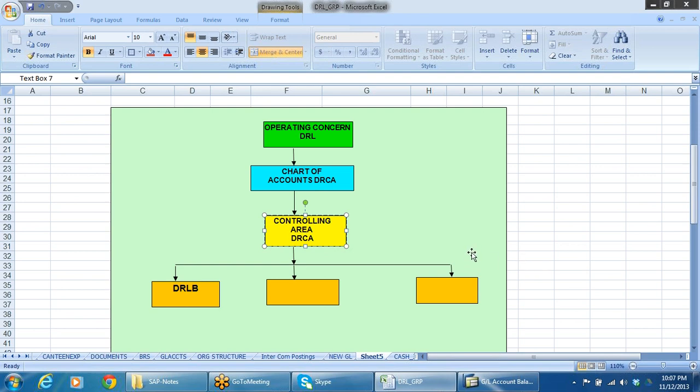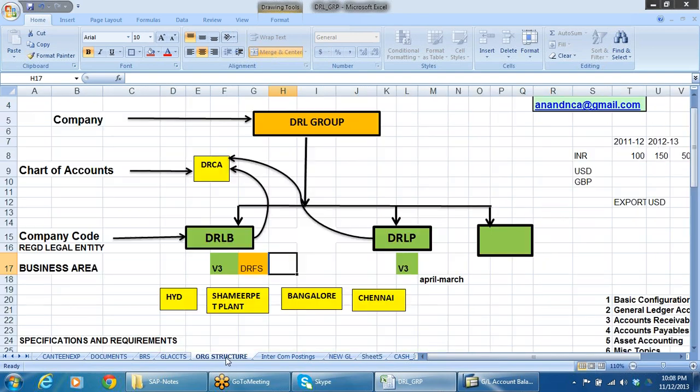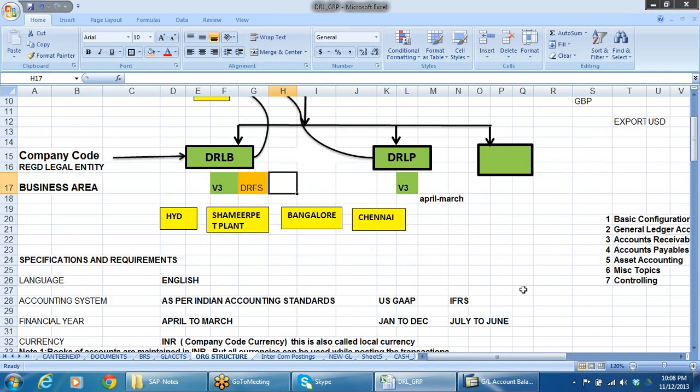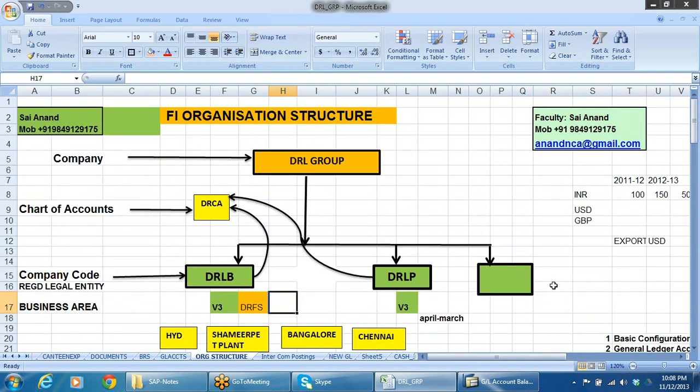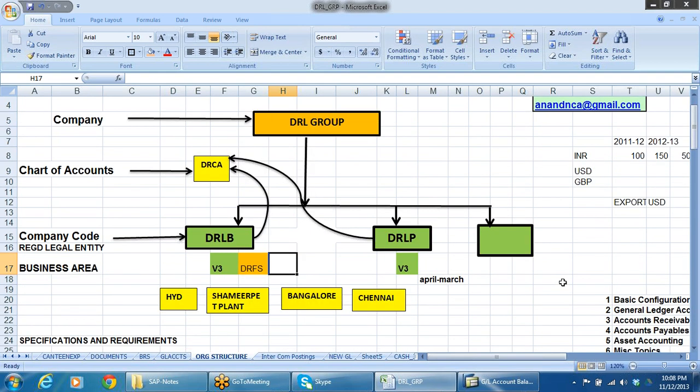Or in a different presentation, you see here, say our DL group is there, right?